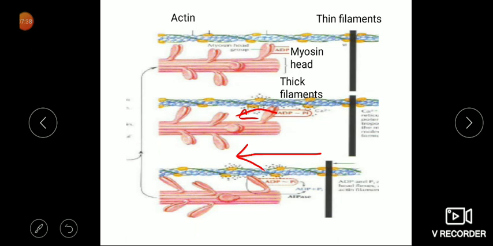So this step needs actin for the combination. ATP, energy, is utilized, and it is converted back to ADP. So this is the mechanical event. ATP helps in the combination of the myosin head with the actin, and there is a power stroke. From this position it is coming to this position, so it is called a power stroke.